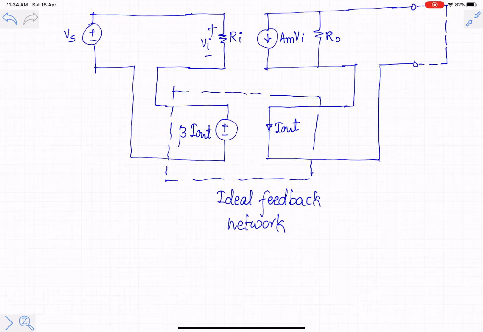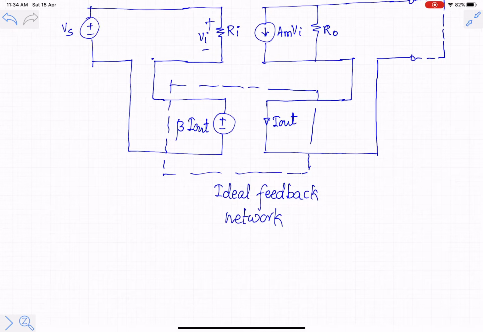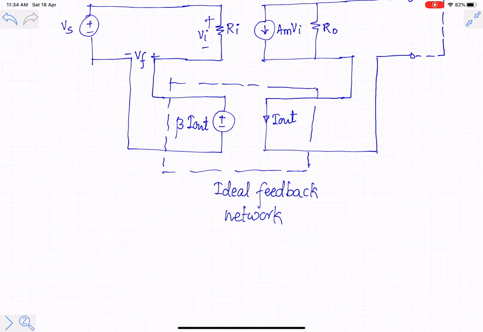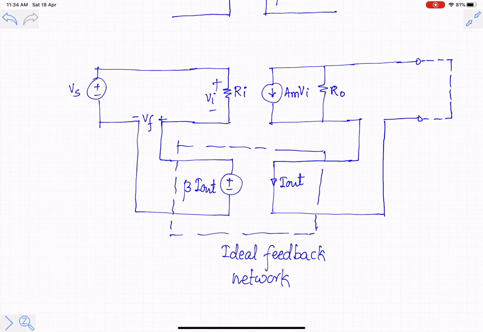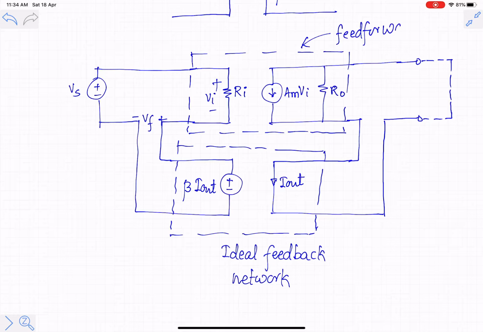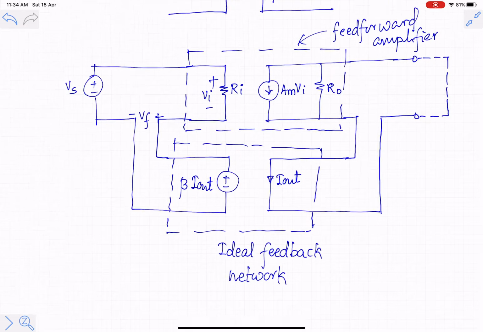So for this feedback network, the input quantity is a current and the output quantity is a voltage. So the feedback factor will be Vf by I out, which is equal to beta, and the unit of beta in this case will be that of resistance. The feedforward amplifier is this network, and the unit of its gain will be current upon voltage.